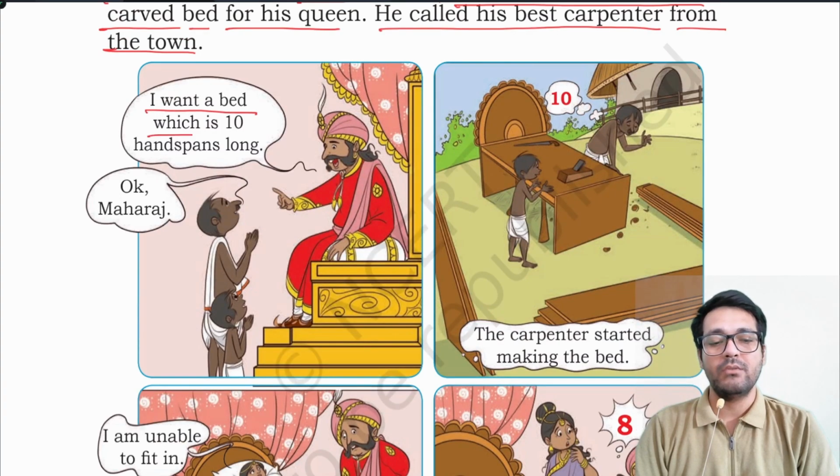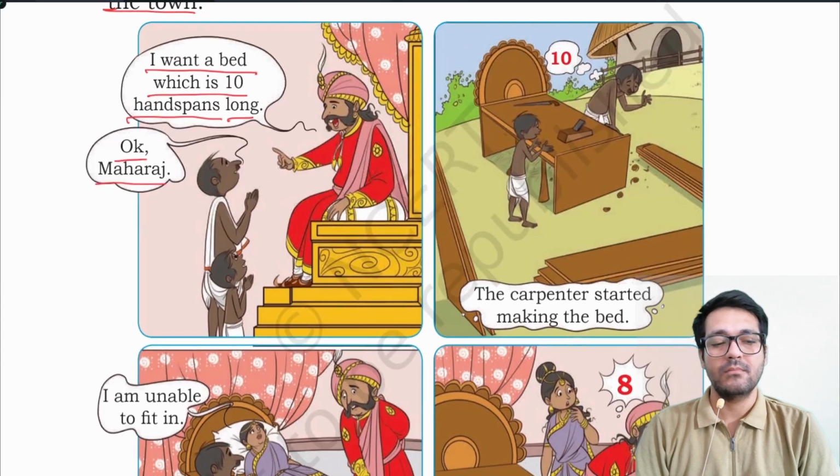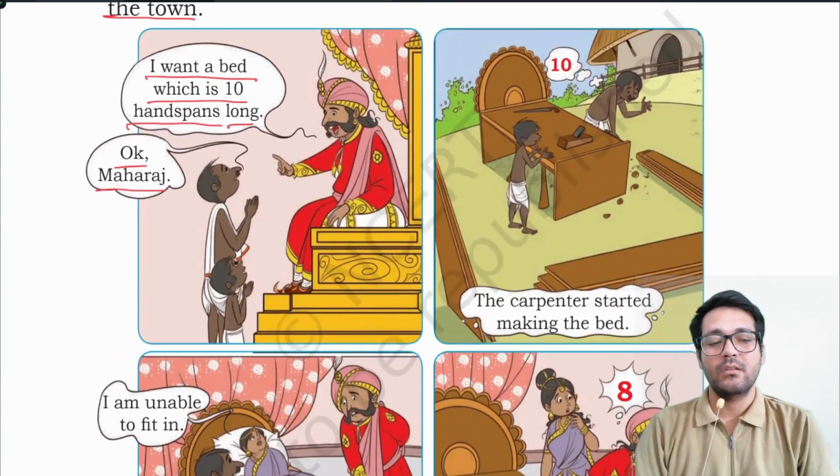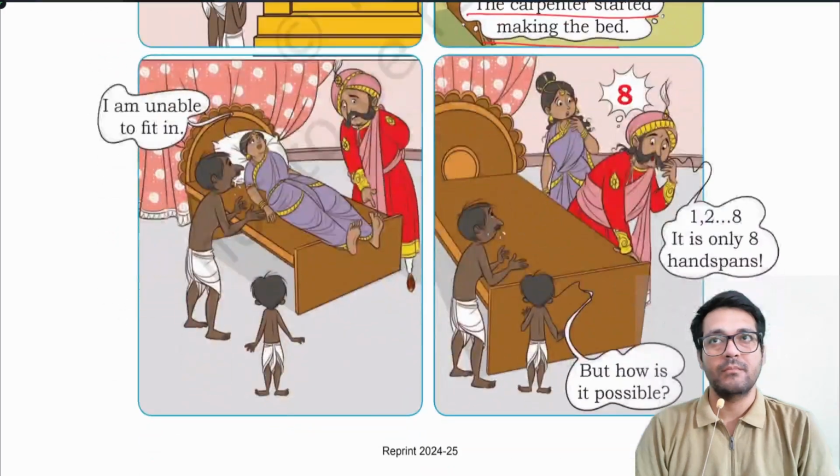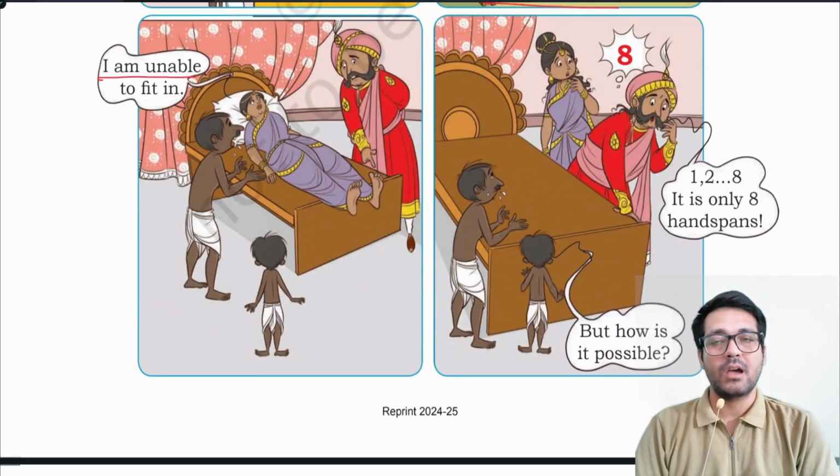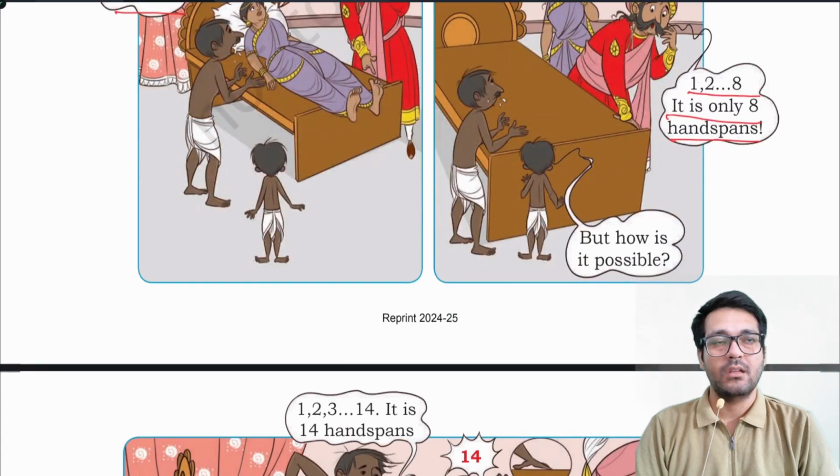I want a bed which is 10 handspans long. Carpenter says, Okay, Maharaj. The carpenter started making the bed. Rani says, I am unable to fit in. 1, 2, 3, 4, like that up to 8. It is only 8 handspans. But how is it possible?